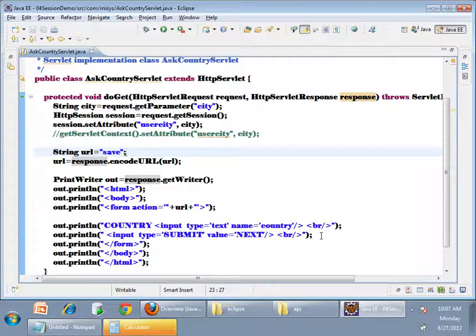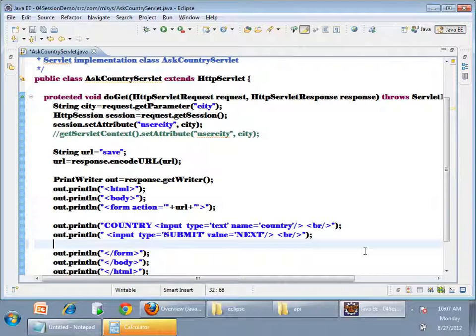In the form, what I can do is I can write a hidden form field. Input type is equals to hidden. Type is equals to text will ask for text input. Type is equals to hidden means it will not be shown in the UI, but once I submit, that also will go, right? So what I can do is